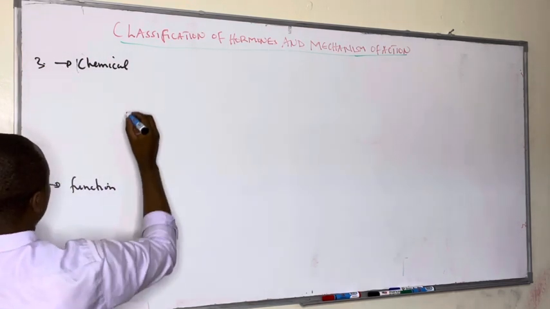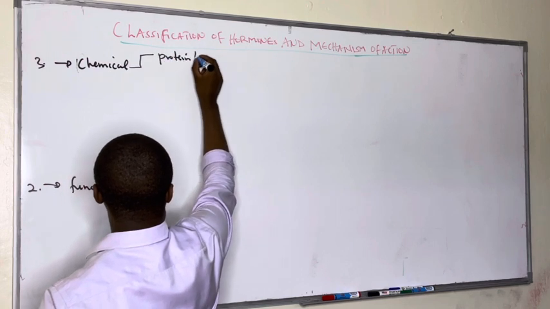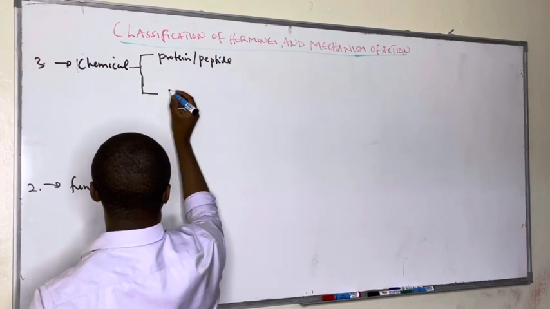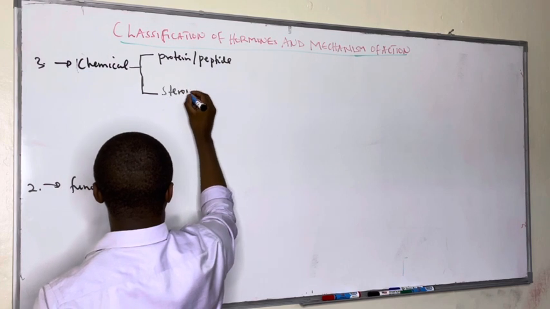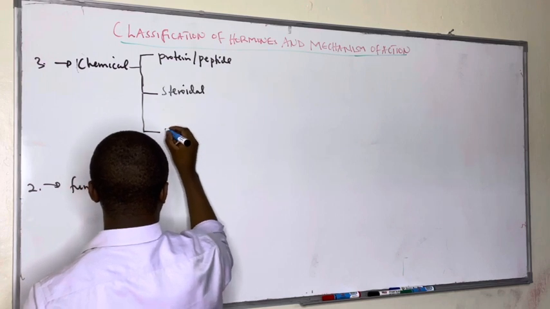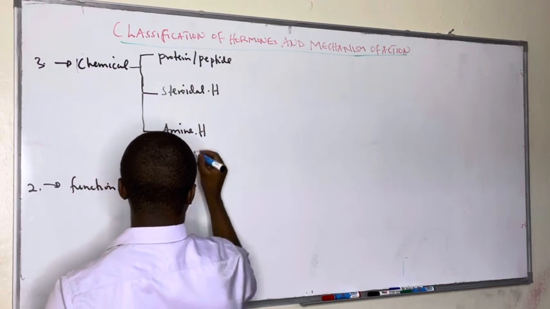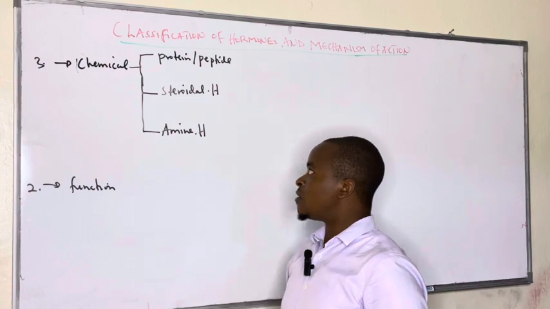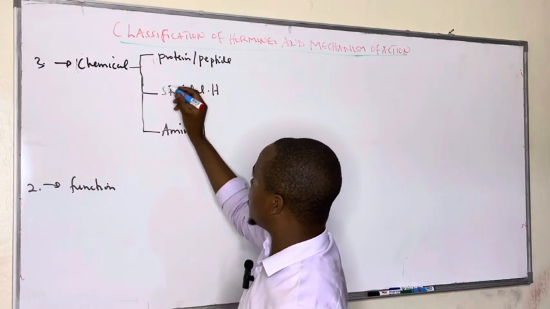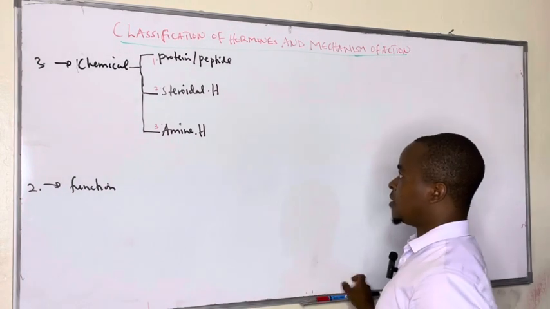According to chemical nature, we shall have hormones classified as protein hormones, or you can call them peptide hormones. We shall see hormones being classified as steroidal hormones, and lastly, as amine hormones. Amine hormones are derived from amino acids. So these are the three major chemical classifications: protein hormones, steroidal hormones, and amine hormones.